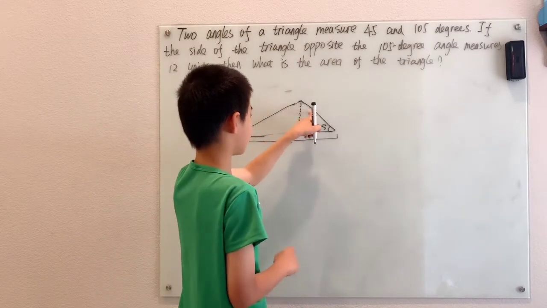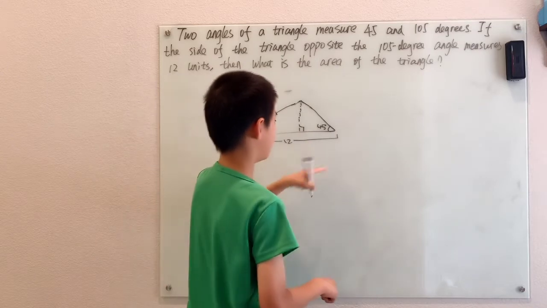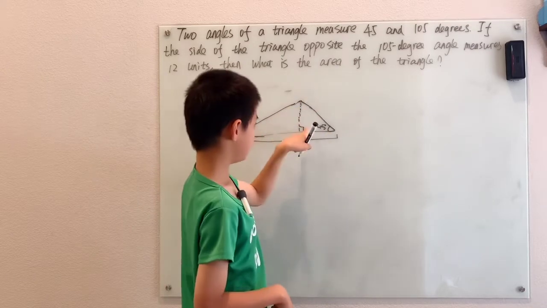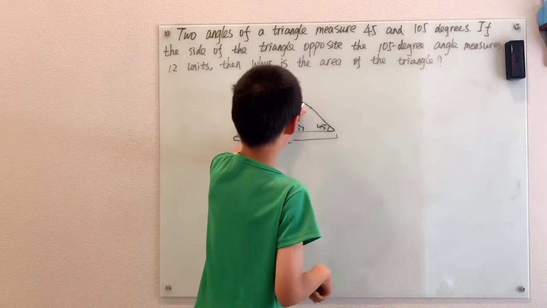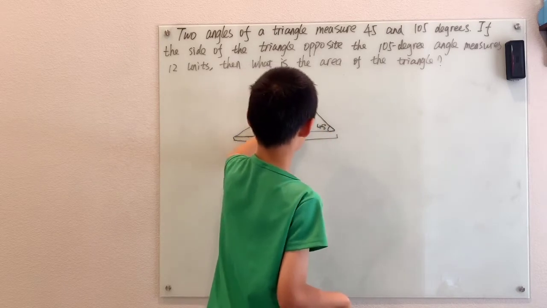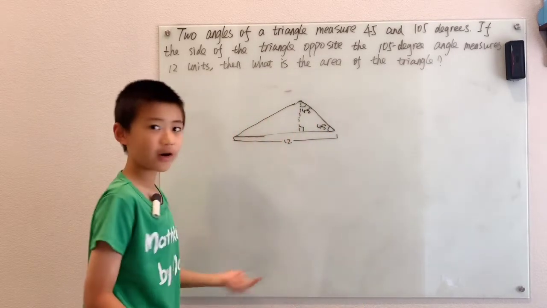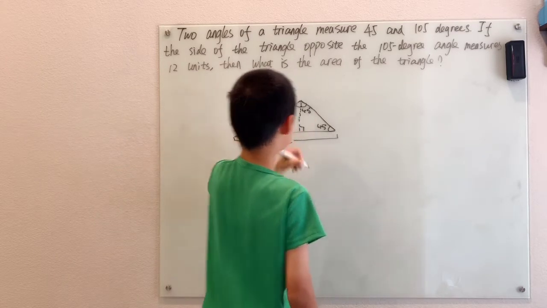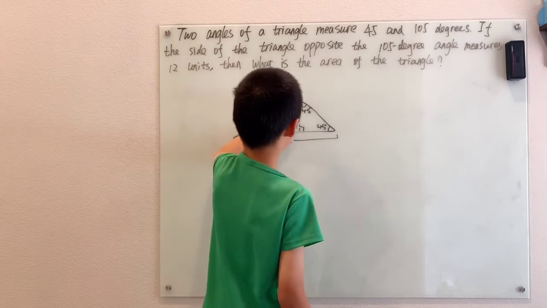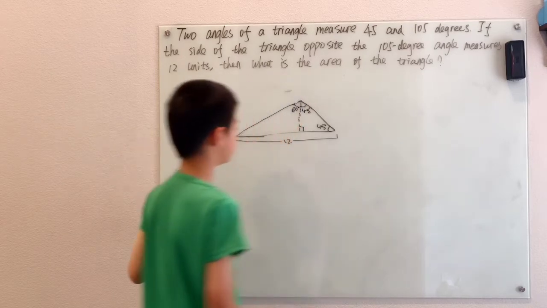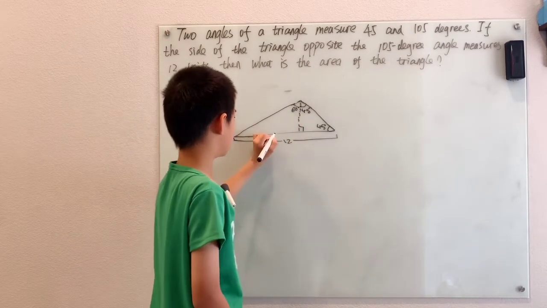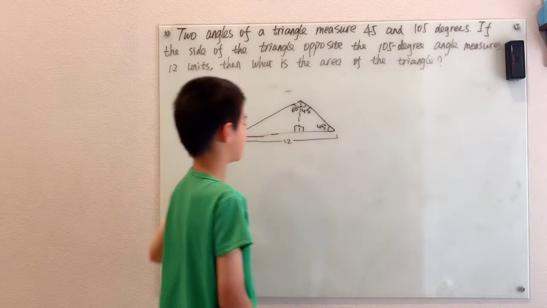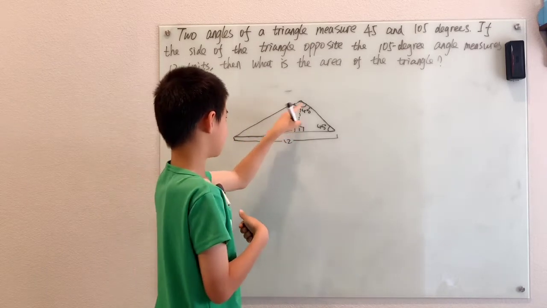One chunk over here is a 45, 90, which means you need a 45, 90 triangle. And here, we'll just have 105 minus 45, which is 60 degrees.